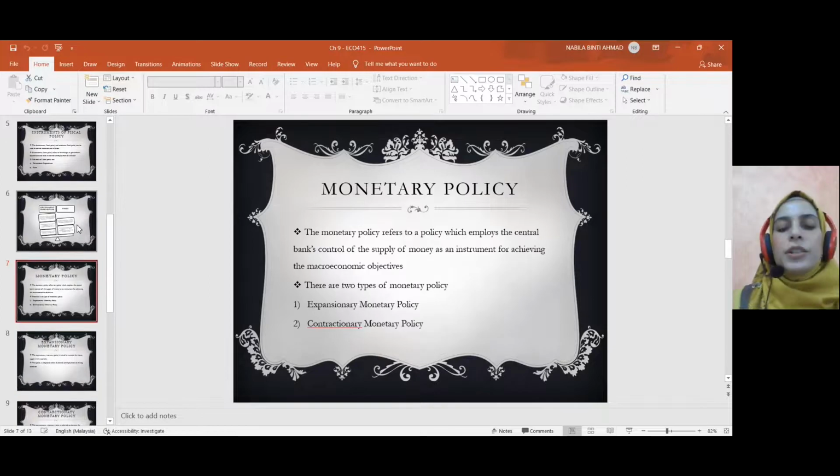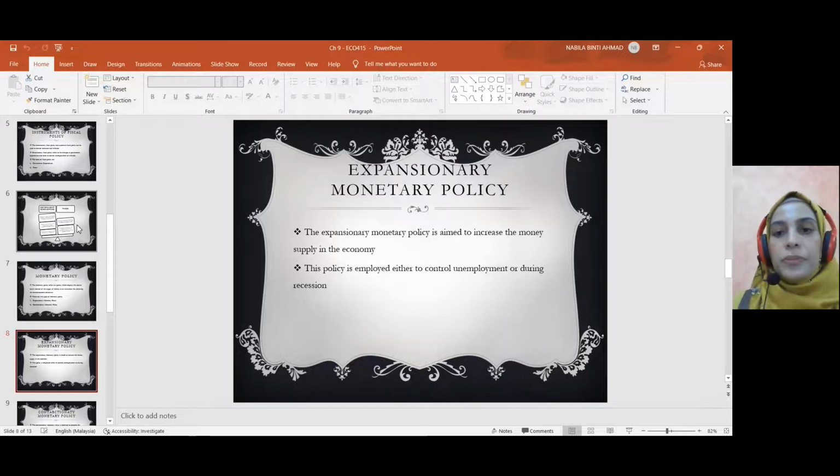Okay, so monetary policy, dia adalah government policy juga, tetapi government akan meminta bantuan daripada central bank untuk implement this monetary policy lah. So basically ada dua jenis monetary policy, expansionary monetary policy dan contractionary monetary policy.